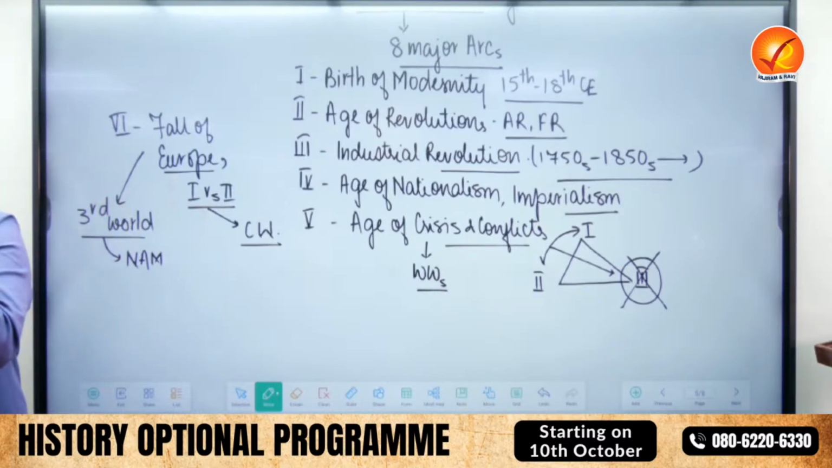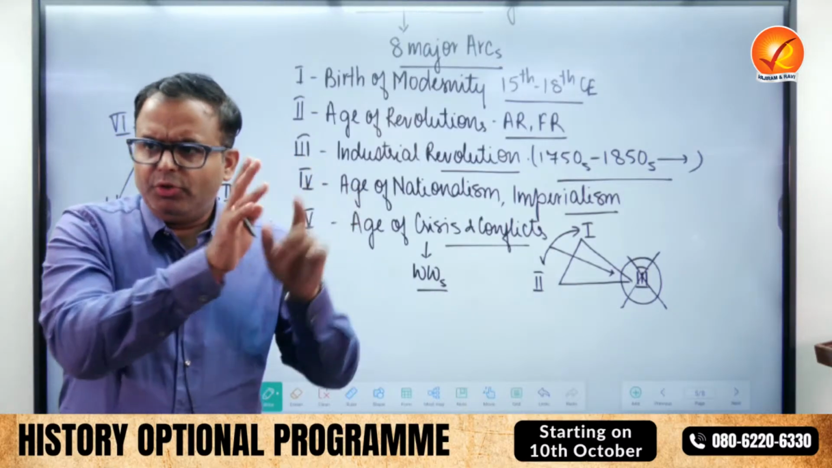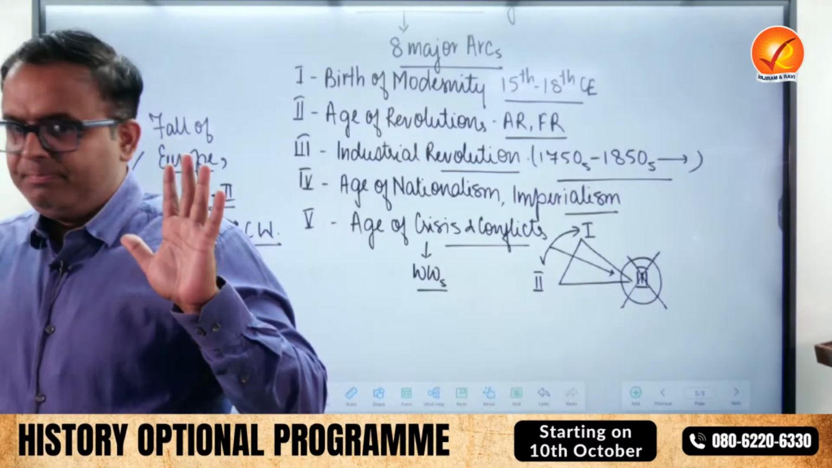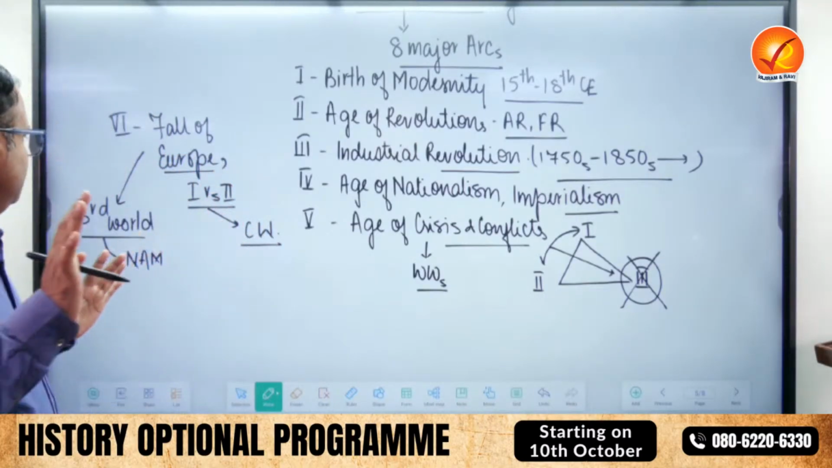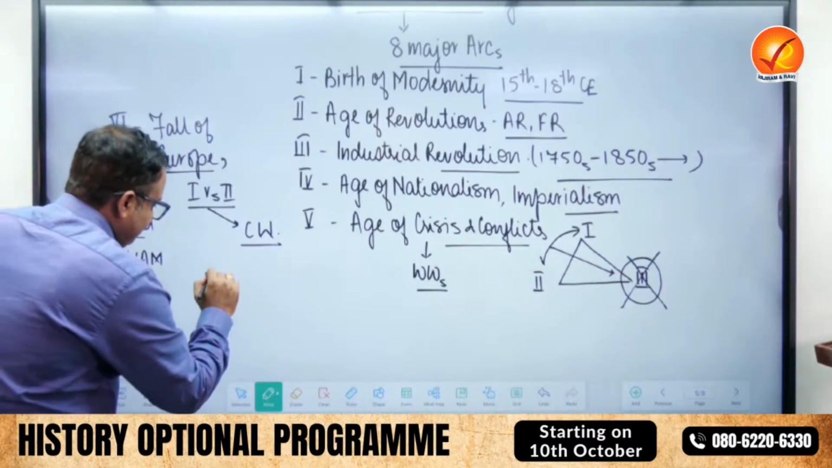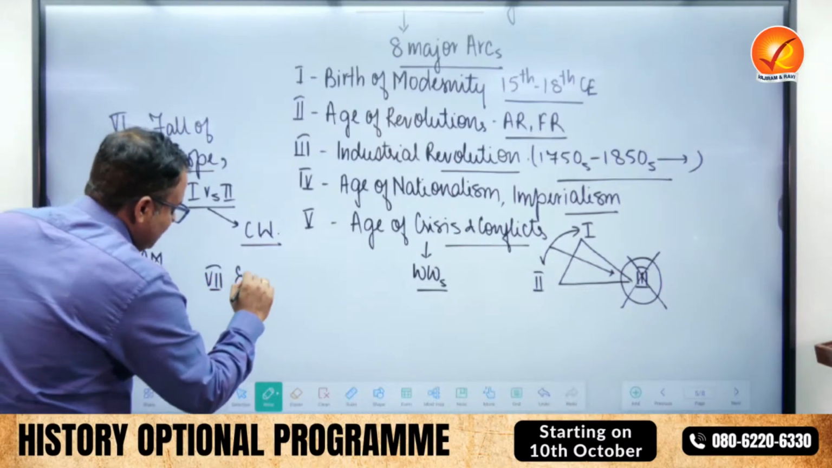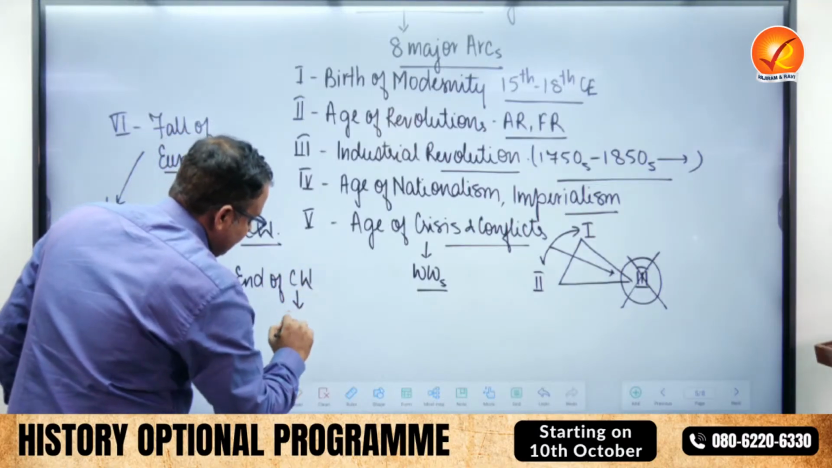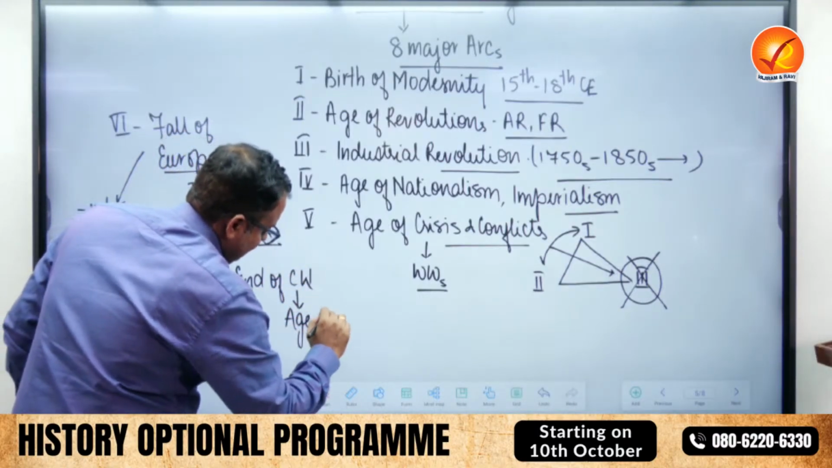They said, we don't want to join the first bloc. We don't want to join the second bloc, capitalist bloc, communist bloc. We want to remain independent. Fall of Europe. This is the sixth theme. And the seventh theme is end of Cold War, which resulted in the age of globalization.